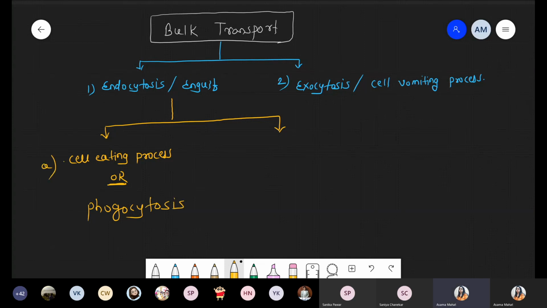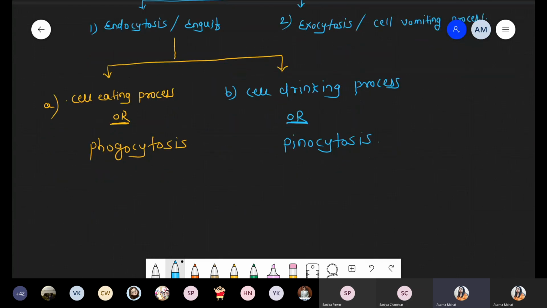You get the first part, that is the cell eating process. Another process, that is the cell drinking process. Cell drinking process, also called pinocytosis. Phagocytosis and pinocytosis. Cell drink कर रहा है. So these are the two methods, part of the engulfment process, which is a part of endocytosis.